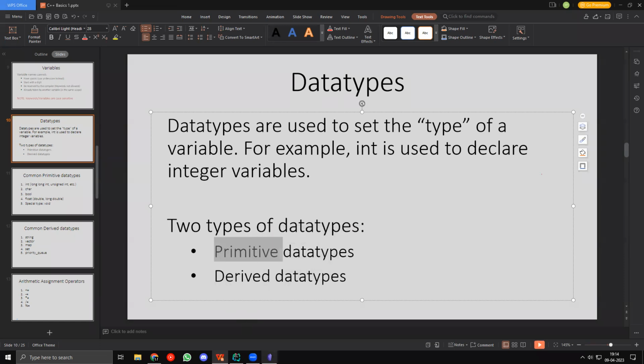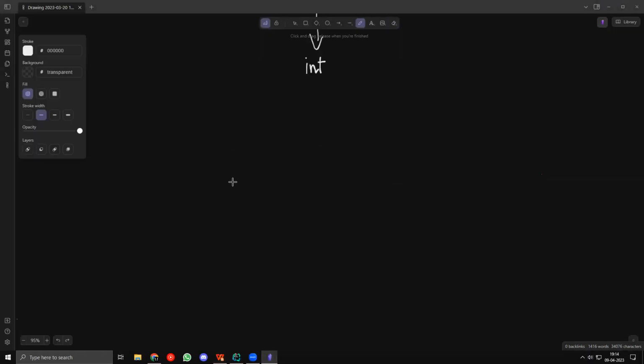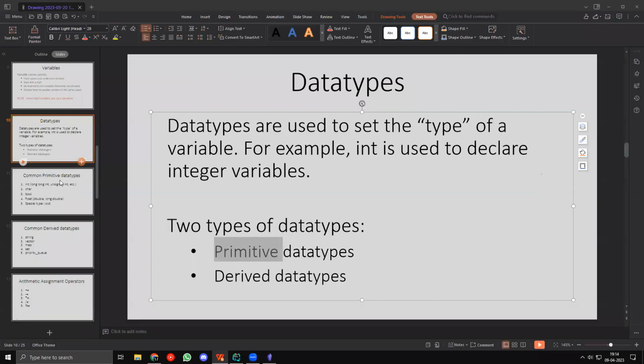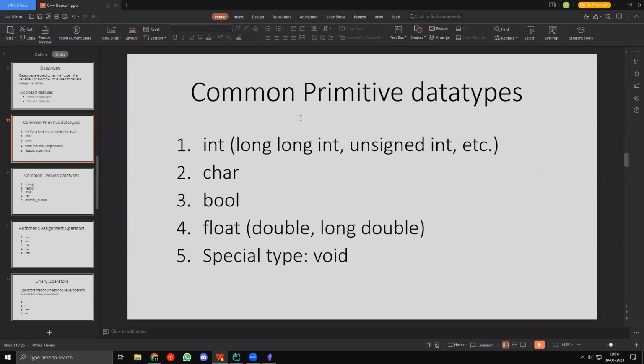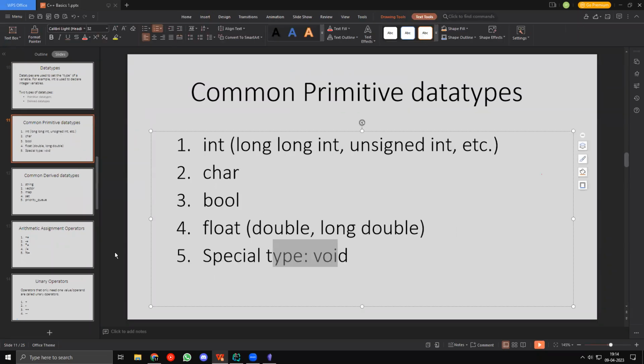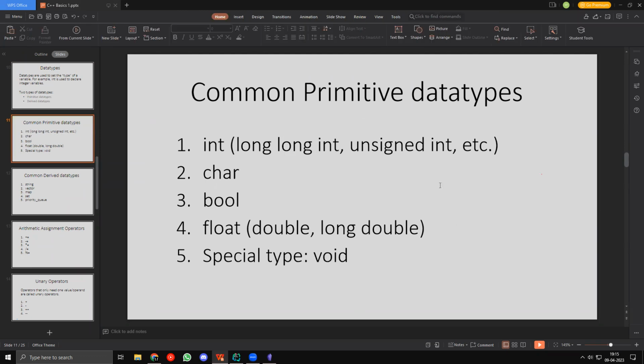Basically, primitive data types are the original data types. You have integers, you have characters, etc. If I scroll down, you'll see some primitive data types: integer, character, bool, float, and we'll come to this later. But basically, these are all primitive data types, which basically means that they are the core thing. They are predefined. Yes, Manohar.